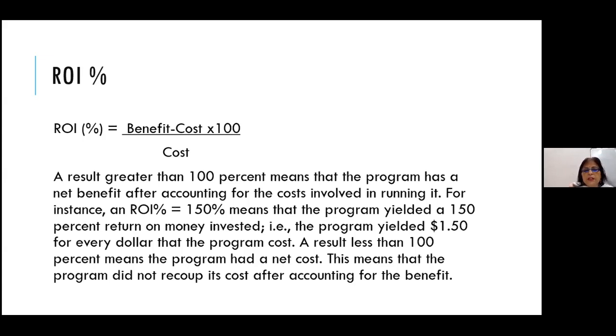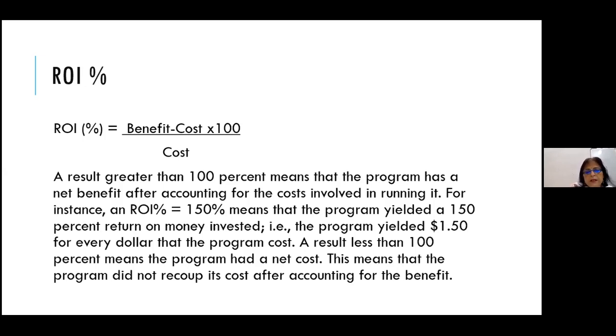A result greater than 100% means that the program has a net benefit after accounting for the costs involved in running it. For instance, an ROI percent of 150% means that the program has yielded a 150 percent return on money invested, and the program yielded $1.50 for every dollar, or you can say 150 rupees for every 1 rupee that cost you.